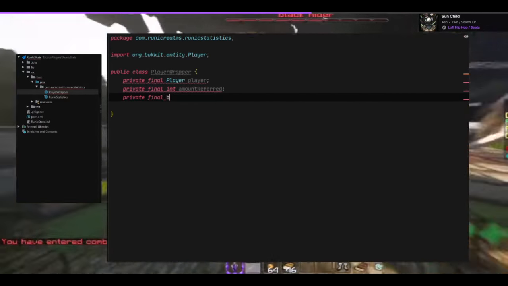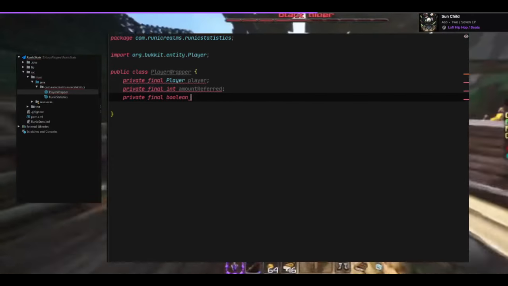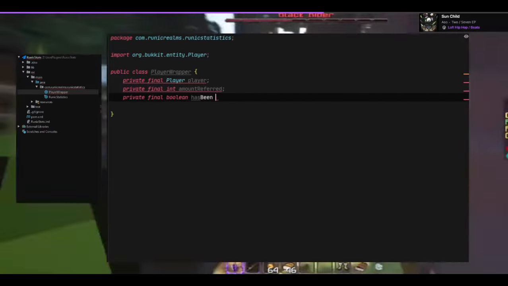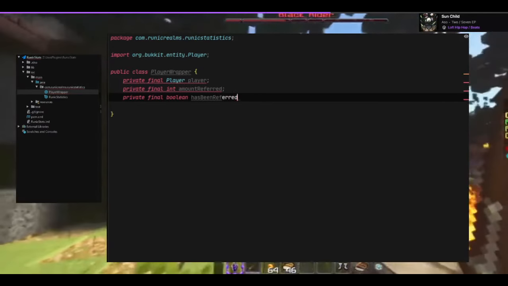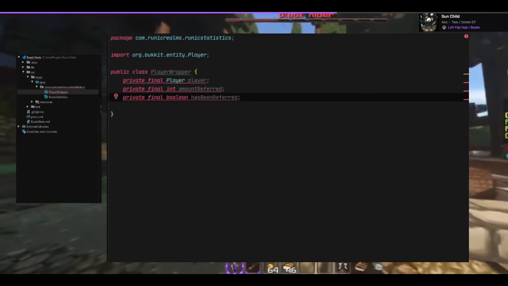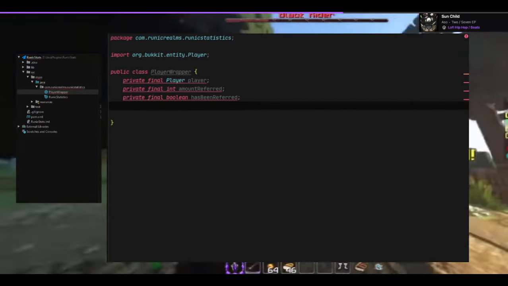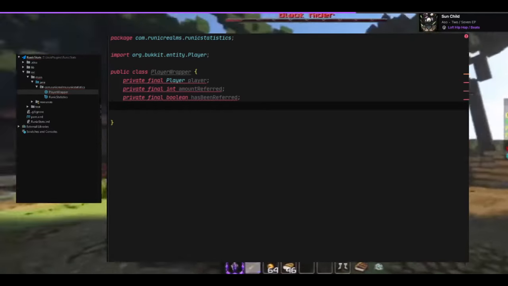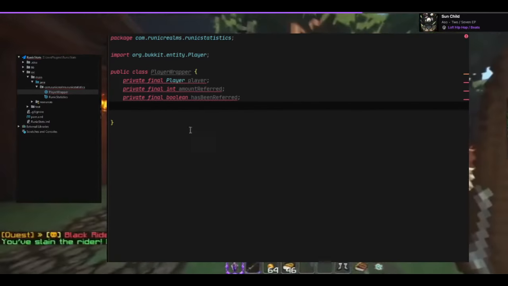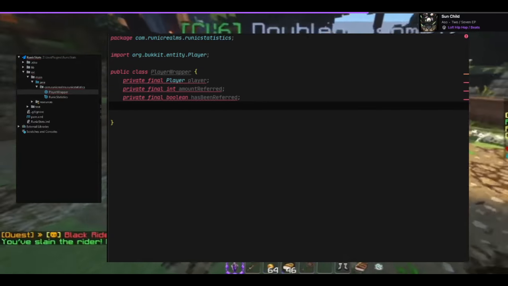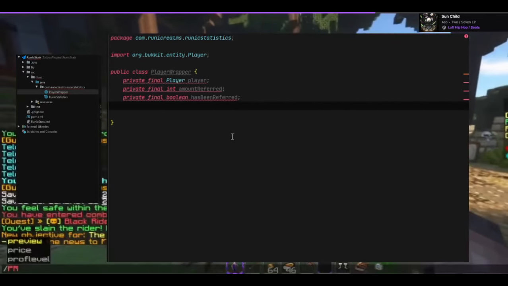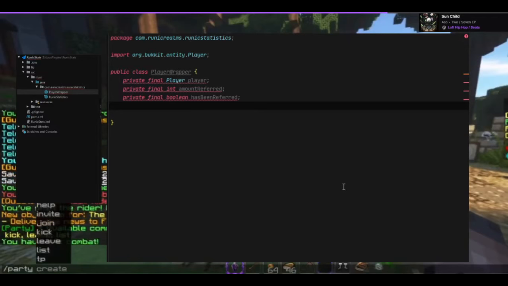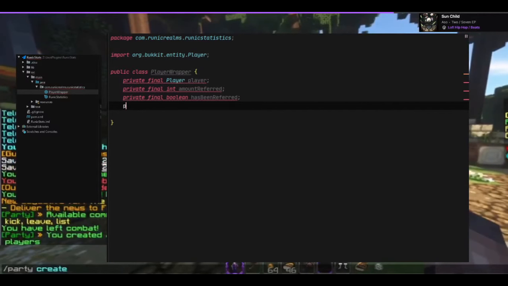And here I'm gonna save a boolean has been referred. And I'm hoping to store these values per player rather than per class, just because I can see a couple issues. Oh shoot. Come on, Windows. Interrupted me. And basically I need to make a way to create it and a way to get it. Something like this.